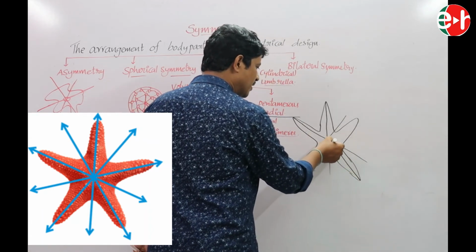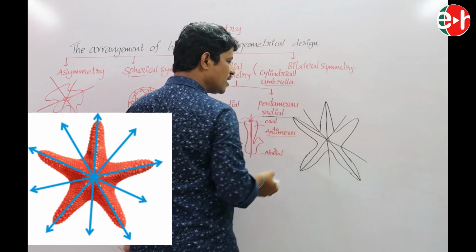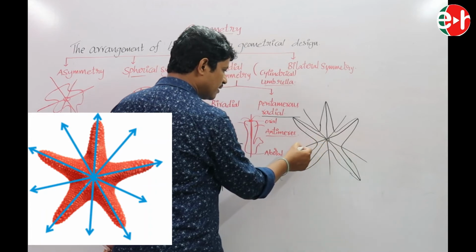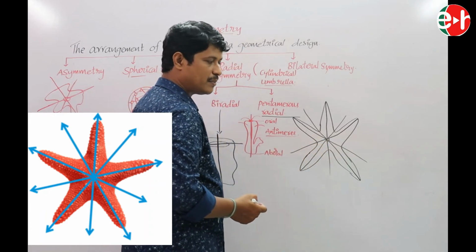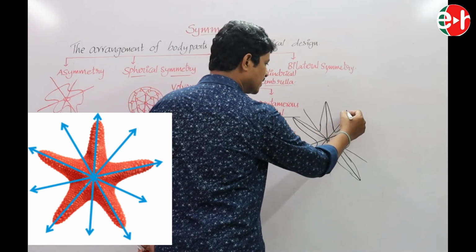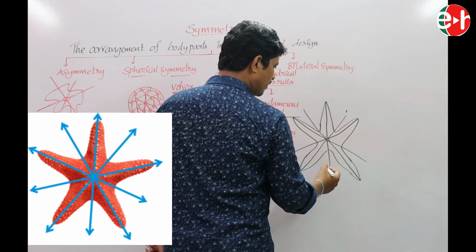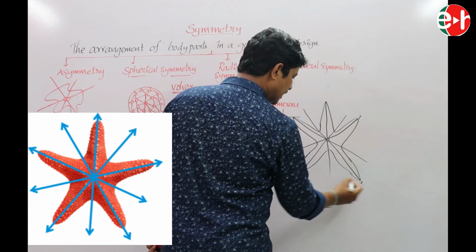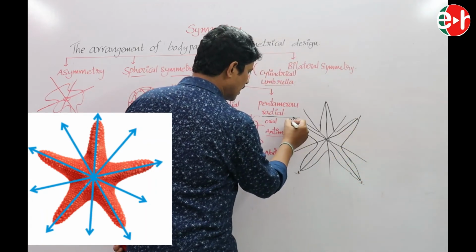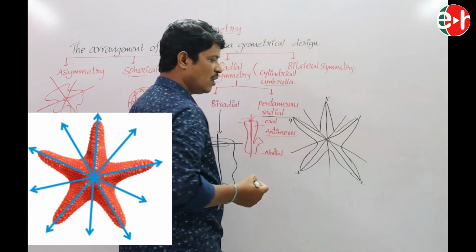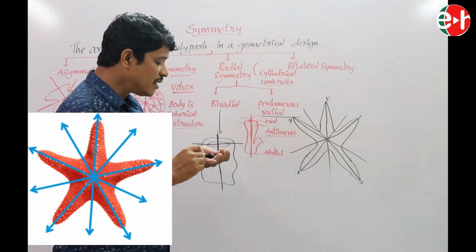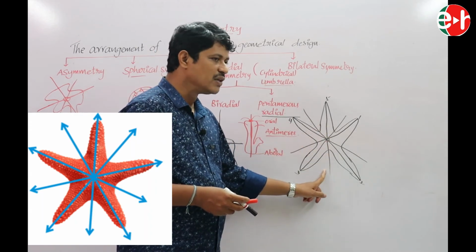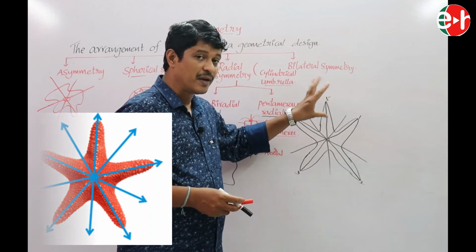Another plane passing through the body divides it into two equal parts, and likewise a third, a fourth and a fifth. In this diagram, how many planes pass through the body and divide the organism into two equal parts? Five planes.